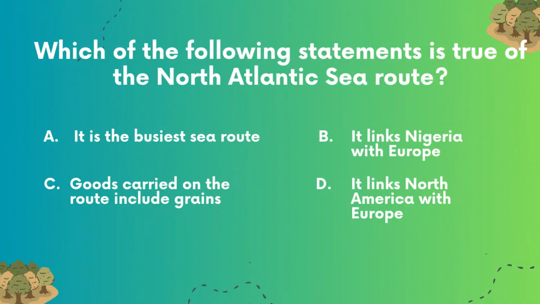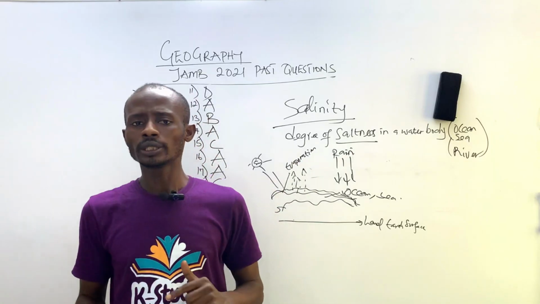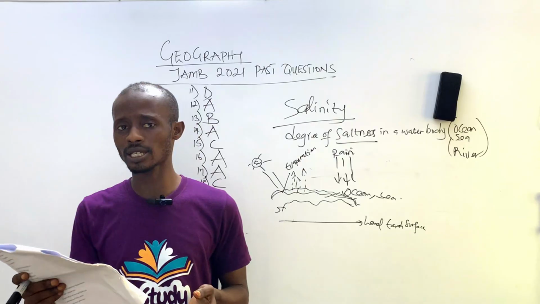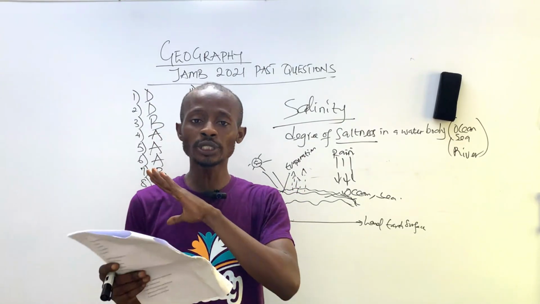19. Which of the following statements is true of the North Atlantic Sea route? A, it is the busiest sea route. B, it links Nigeria with Europe. C, goods carried on the route include grains. D, it links North America with Europe. The major feature of the North Atlantic Sea route is that it is the busiest. All countries use the North Atlantic route.